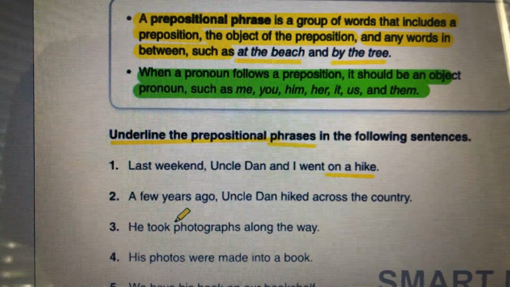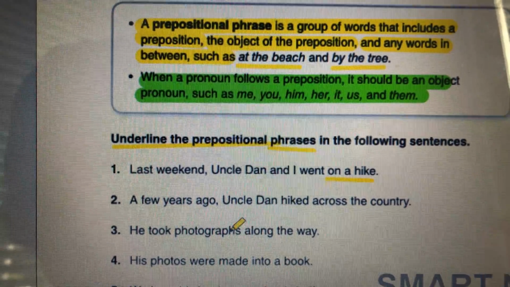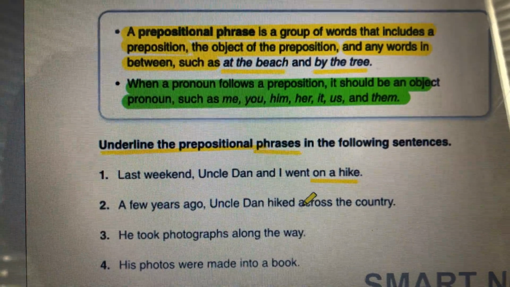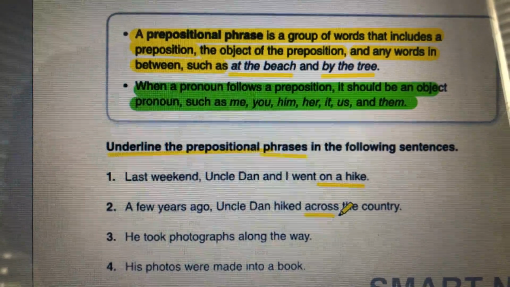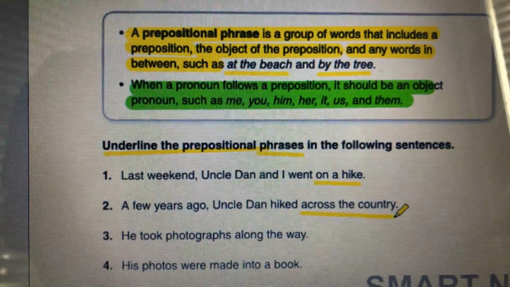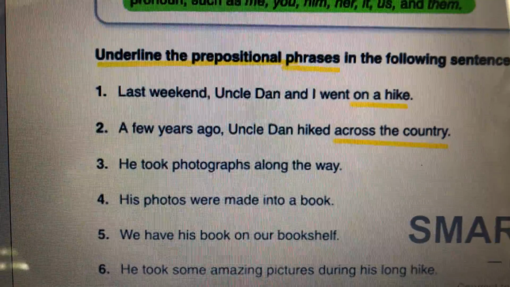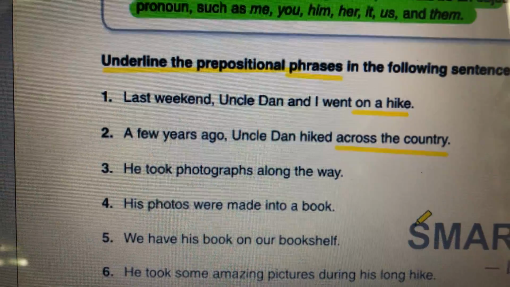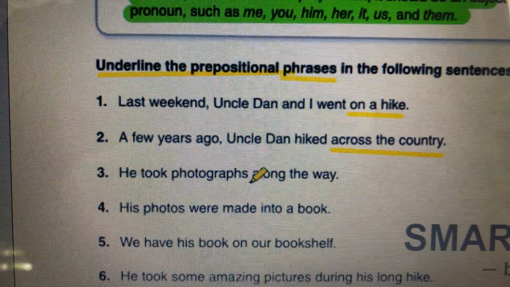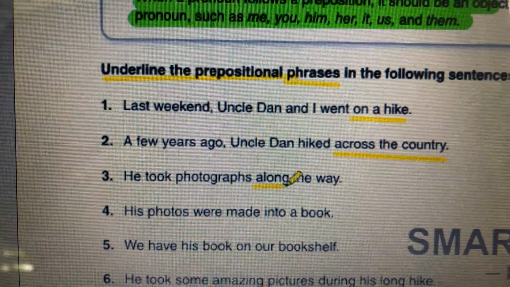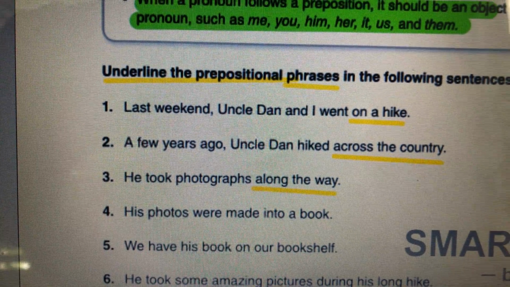A few years ago, Uncle Dan hiked across the country. I find my preposition, across, and then the country is the whole rest of the phrase, across the country. He took photographs along the way. Find my preposition, along, and then the way is the whole rest of the phrase.